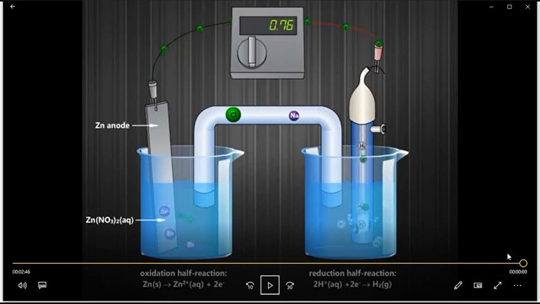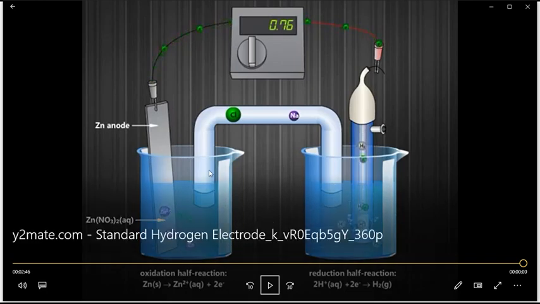Okay, how to find out the potential of a cell? E cell, cell potential. What is the total cell? The total cell consists of anode and cathode. What is the total potential of this cell? E cathode minus E anode. Okay, always in the right, E R. There are two formulas, both are the same.